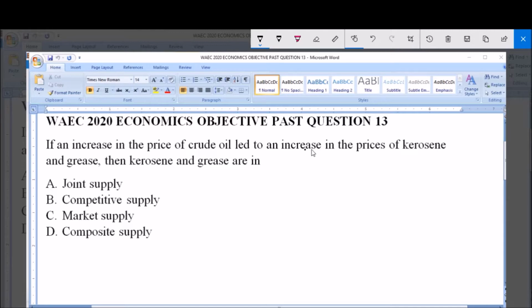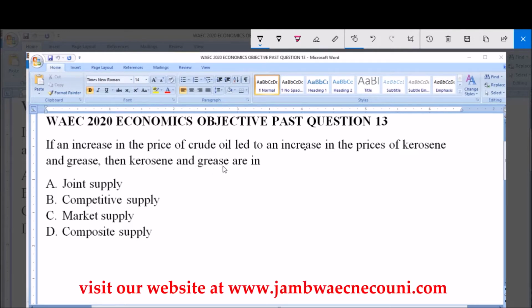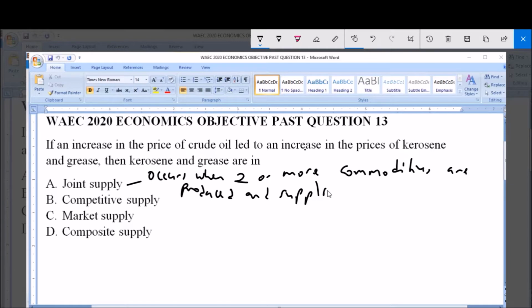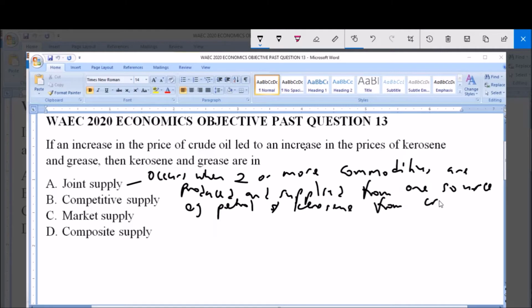So we have various types of supply given to us in the options. So let's define each of them and see which one fits this scenario we have in the question. Now option A, which is joint supply, occurs when two or more commodities are produced and supplied from one source or raw material. So for example, you have petrol and kerosene from crude oil. So this is where you see joint supply.